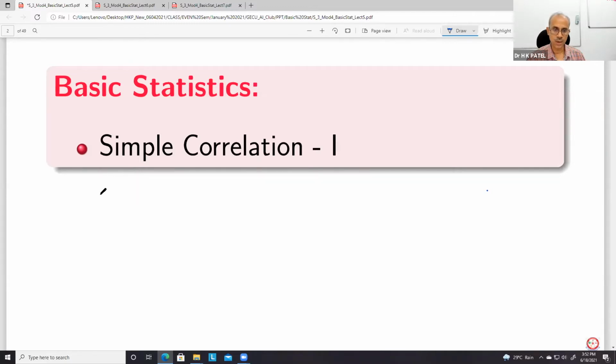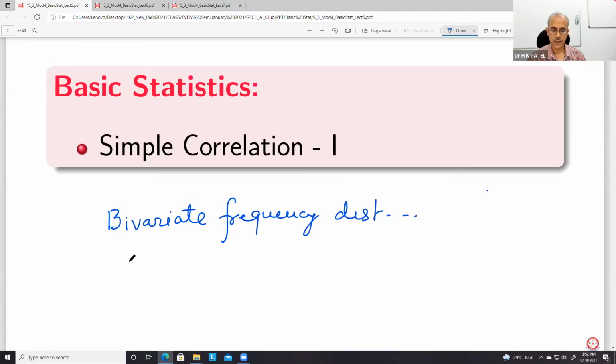Correlation coefficient, how to calculate correlation coefficients, that we'll see. Then we have bivariate frequency distribution. And lastly, we'll see rank correlation.